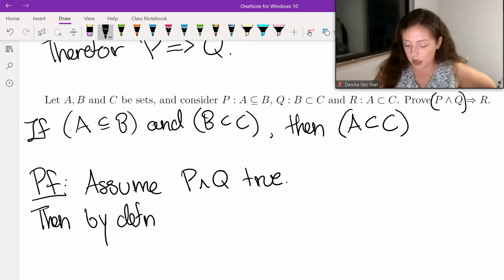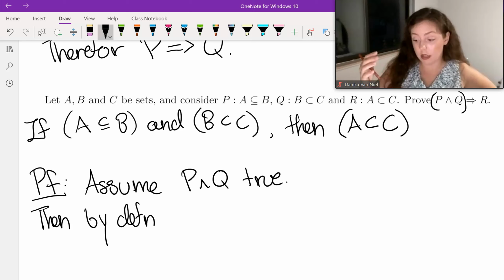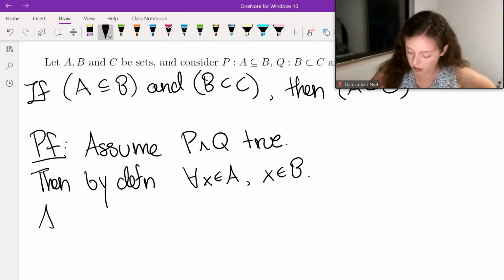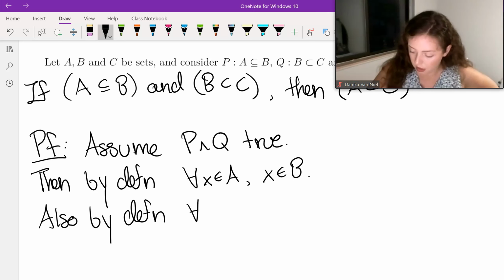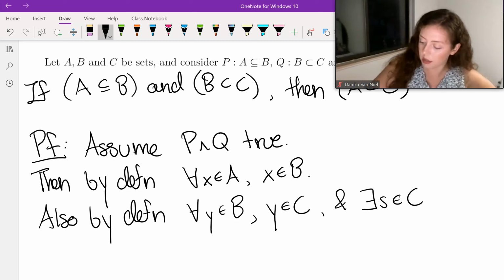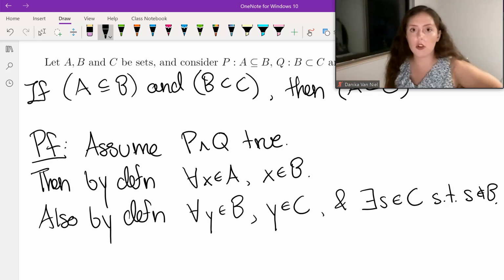Then, by definition, and so what I mean by definition is like the definition of subset or strict subset. For all X in A, X is also in B. Also by definition, for all, let's say, Y in B, Y is in C, and there exists an S in C such that S is not in B. Okay, so those are my two definitions.